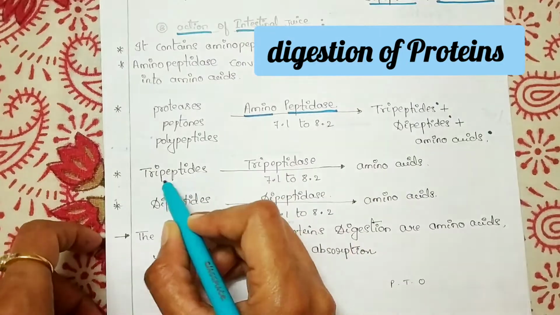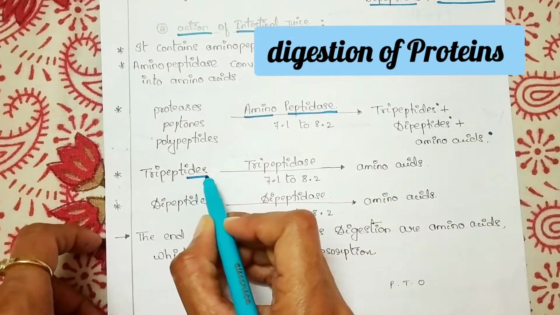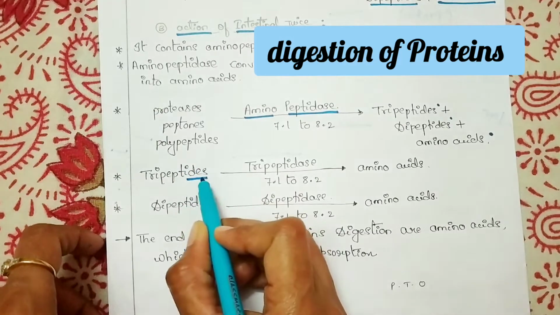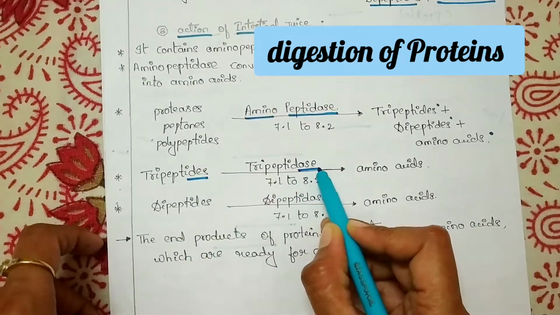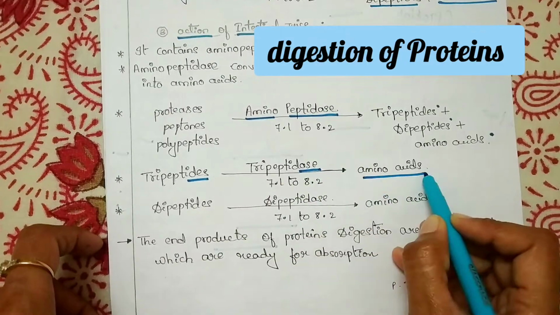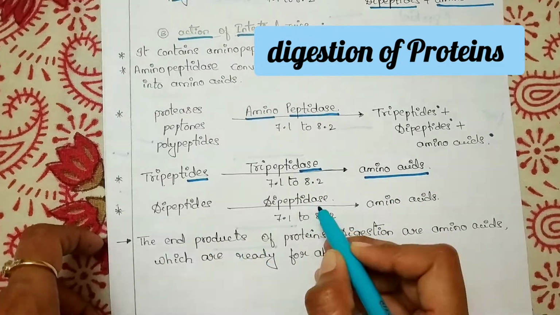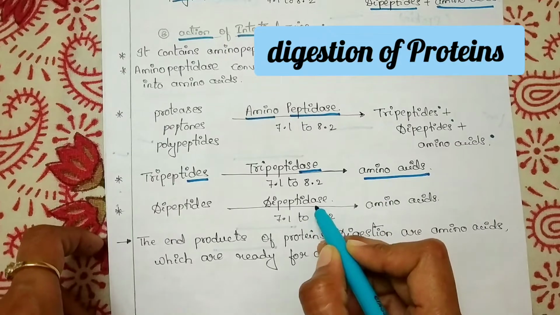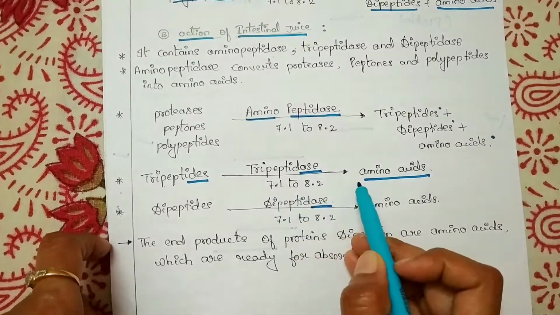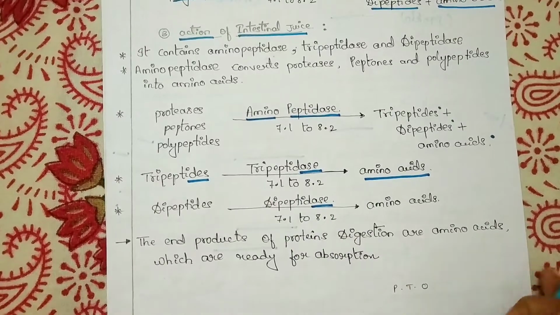Next one, the peptides. Here we have to look at the spelling very carefully. This is tripeptidase, an enzyme, which acts and converts tripeptides into amino acids, and dipeptides are converted into amino acids by the action of dipeptidase. The pH is the same, 7.1 to 8.2, which is basic.